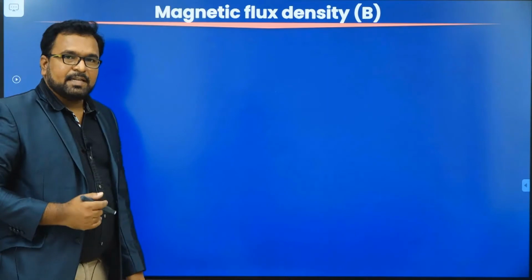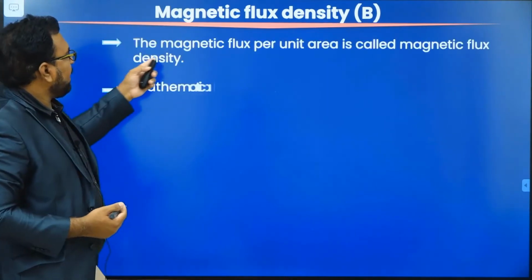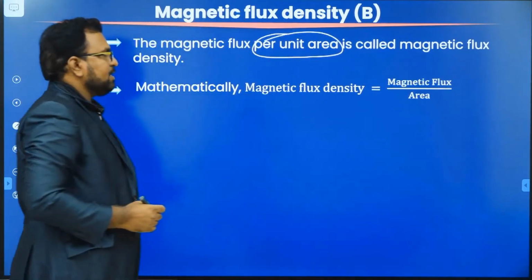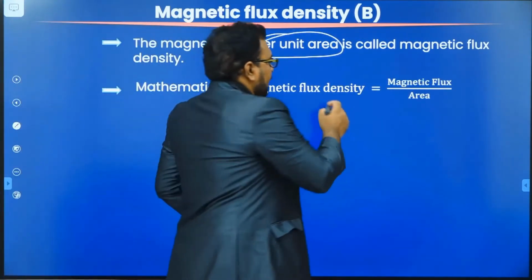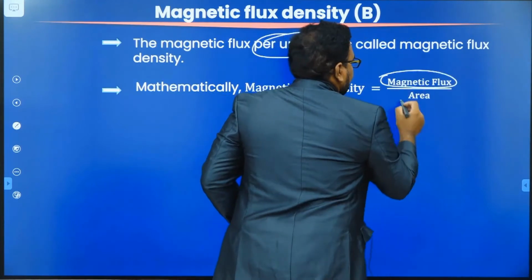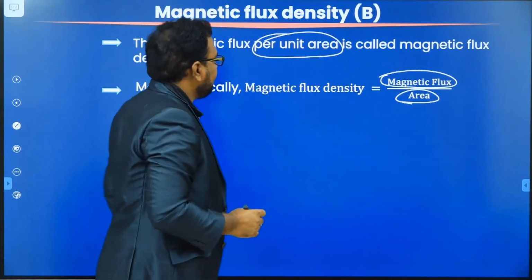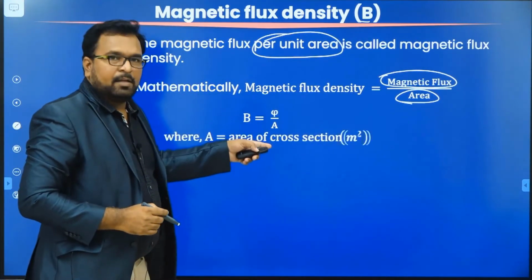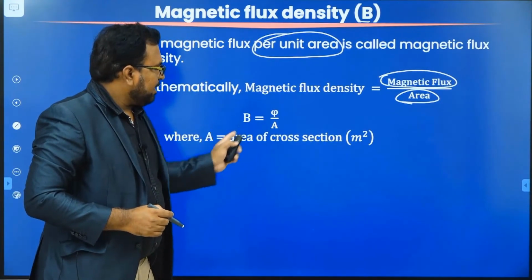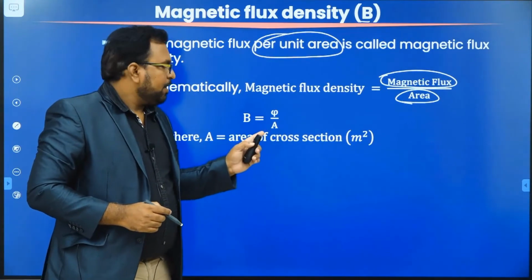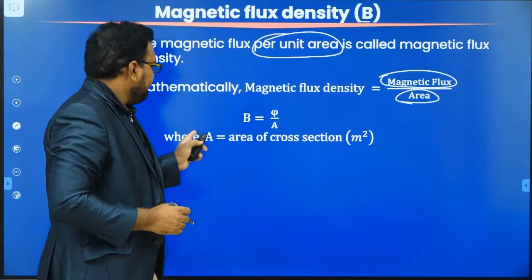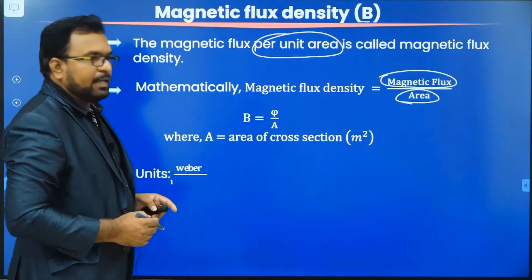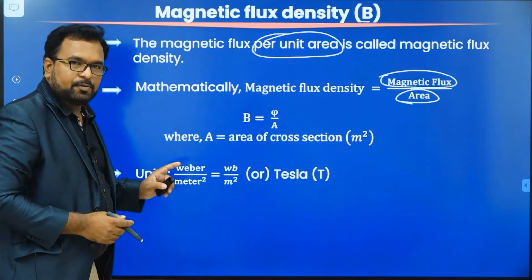Next one, magnetic flux density. The magnetic flux per unit area is called magnetic flux density, and mathematically we can represent magnetic flux density as magnetic flux per area. The symbol used to represent magnetic flux density is B. So B can be written as phi by A. Here phi is the magnetic flux and A is the area of cross section of the conductor, and we know the unit of area of cross section is meter square. Hence from this expression we can derive the unit as Weber per meter square.